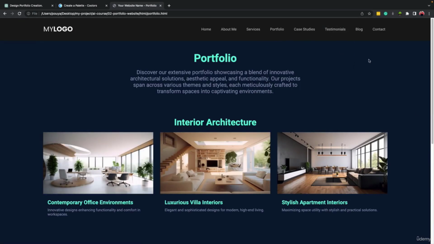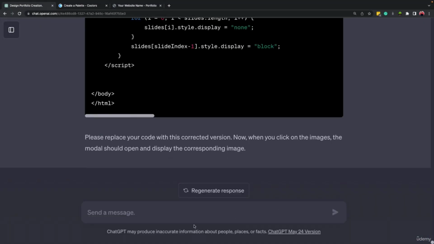Now, in this lesson, I want us to focus more on the contact page. I want us to have a way for our visitors to contact us. Now, let's say we have absolutely no idea what to put inside this page. So I'm gonna come here to ChatGPT and ask ChatGPT to create the structure for a contact page. And after that, when we are satisfied with the content or the structure on this page, then we will go after the style. So I'm gonna write down